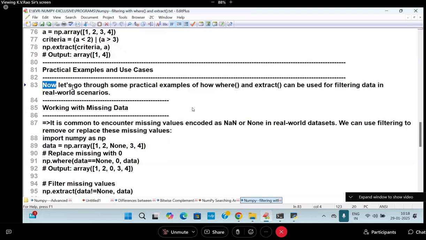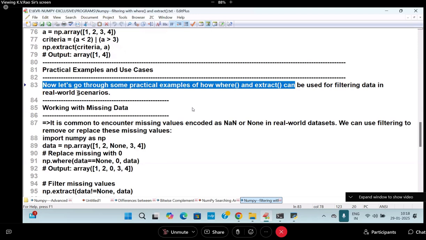Now let's go to some practical examples of how where and extract can be filtered in real-world scenarios. But this I will tell you separately in the class. Today I want to tell you only the concept of how where will work, how a Boolean array will work. Sometimes we are going to get missing data also. Missing data means what?